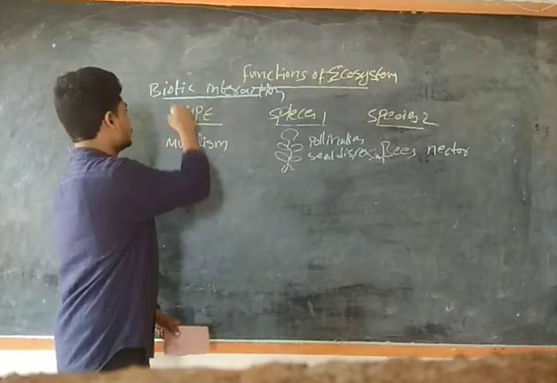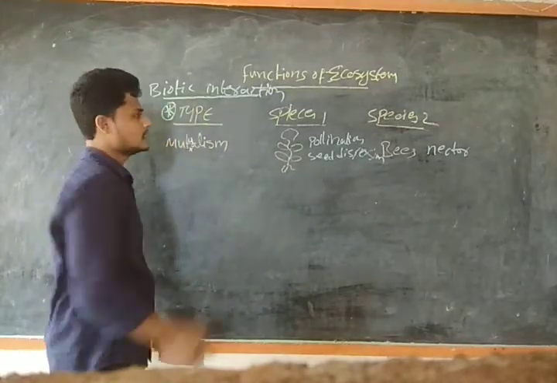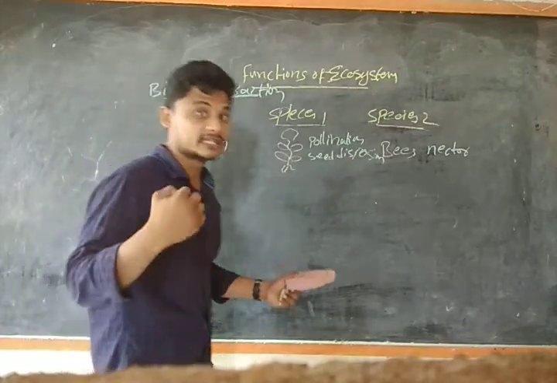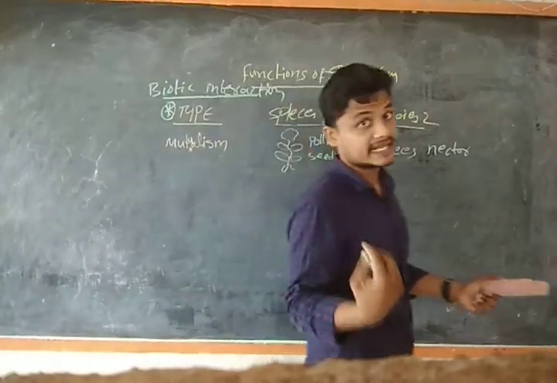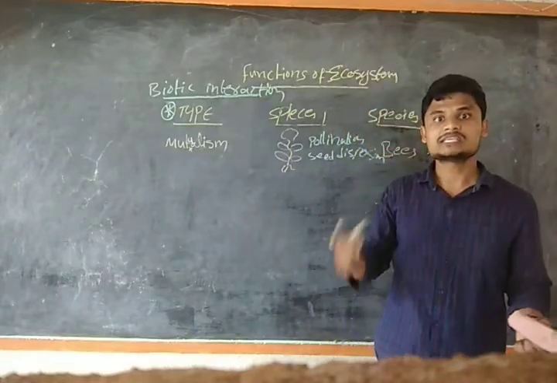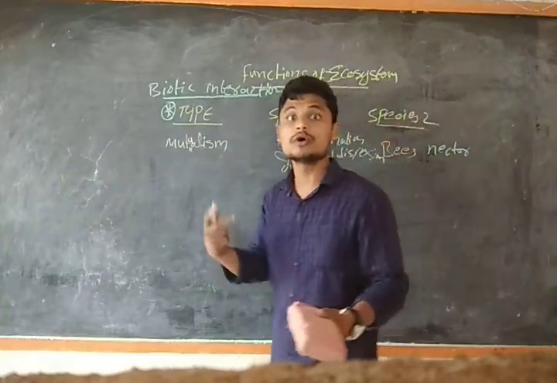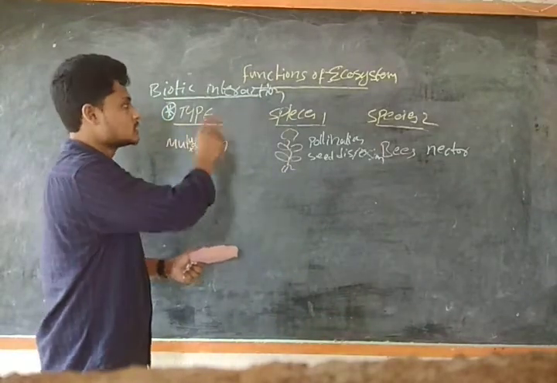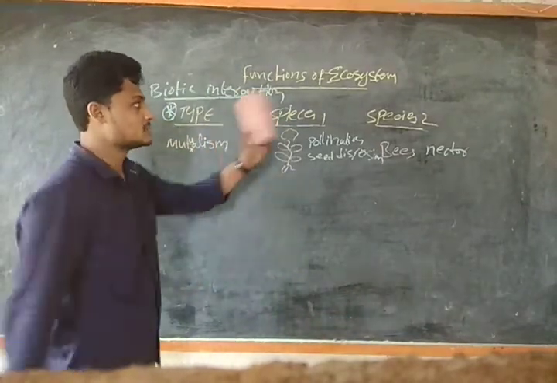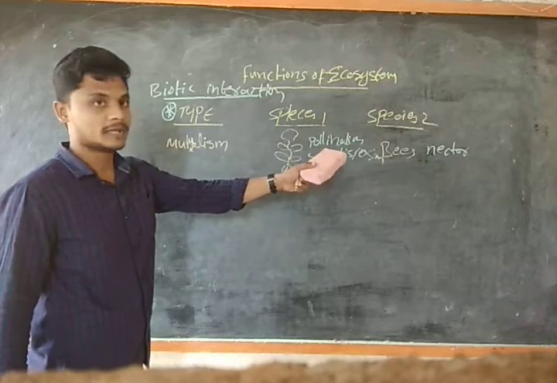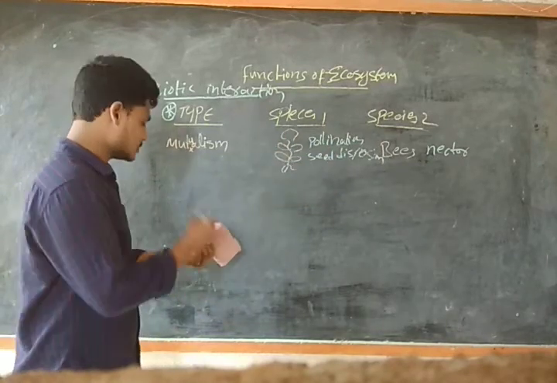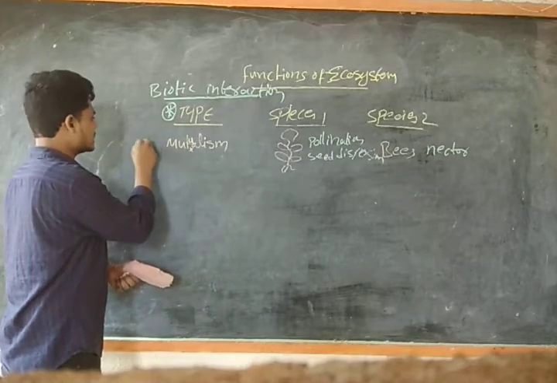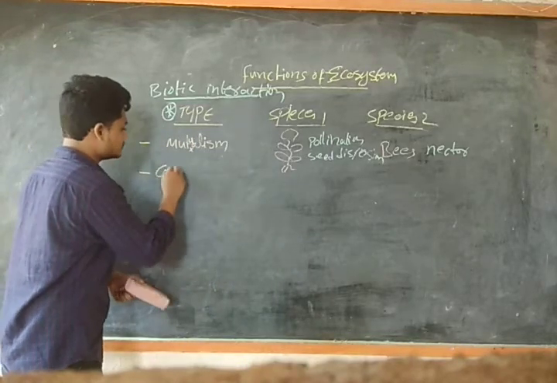This is very important, guys, for any competitive exam. But the UPSC won't ask this type of simple example. You should still work hard to get conceptual clarity and go through more examples. This is where mutualism takes place: species 1 benefits from species 2 in one way, and species 2 benefits from species 1 in some other way. So this is mutualism. Now we go to the second one, that is commensalism.